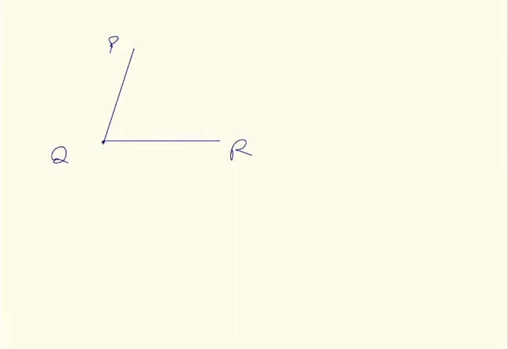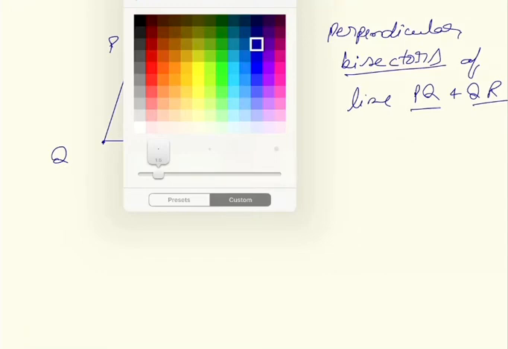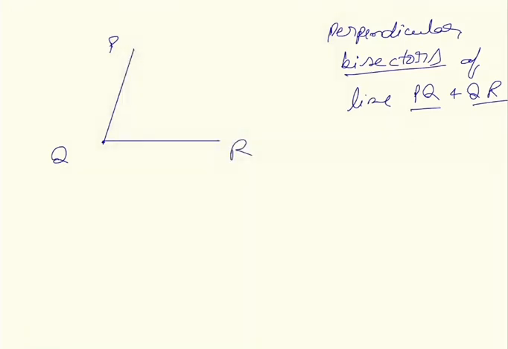Now if we draw the perpendicular bisectors of line PQ and QR, the perpendicular bisector of PQ will be like this, and the perpendicular bisector of QR will be like this. These 2 bisectors will cut at some point, suppose named O.